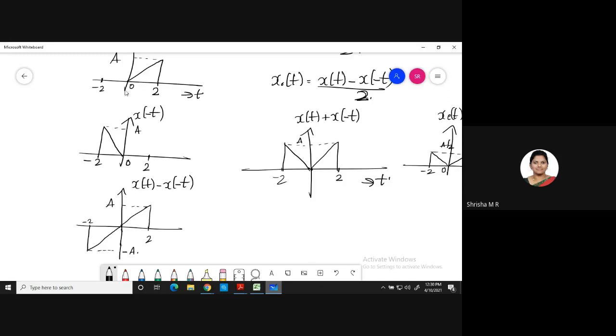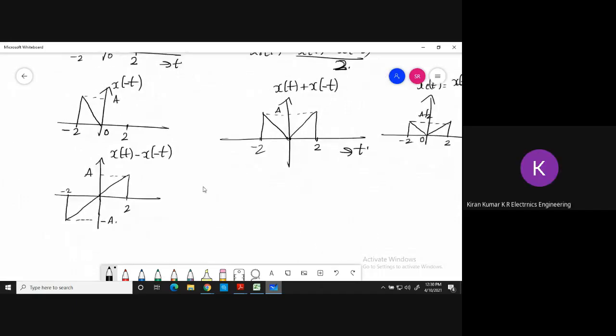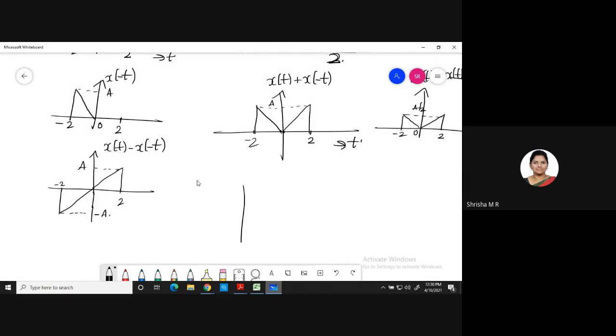See here. At 0, 0 minus 0, we have 0 only. At 2, you have amplitude A. And here, for x of minus t, at 2, you have 0. So A minus 0 is A only, so amplitude is A. Whereas at -2, you check. At -2, you have 0. And for x of minus t at -2, you have A. So 0 minus A is minus A. So amplitude is minus A. Got it? Yes, ma'am.